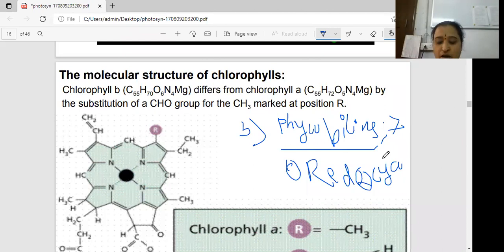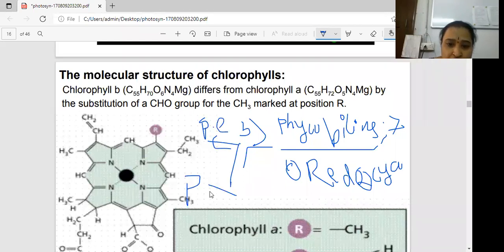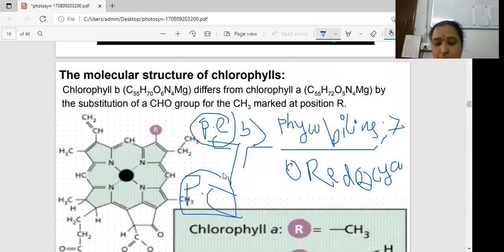These phycobilins are also divided into two types. The first one is phycoerythrin, and the second one is phycocyanin. Where phycoerythrin is there, the dominant color is red. Where phycocyanin is there, the blue-green color dominates. In the rhodophyceae, red color is there, and in that, phycoerythrin is dominant. That's why the algae is red in color.